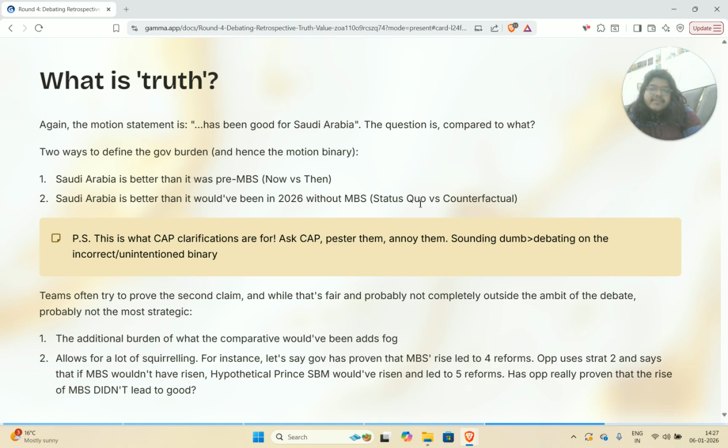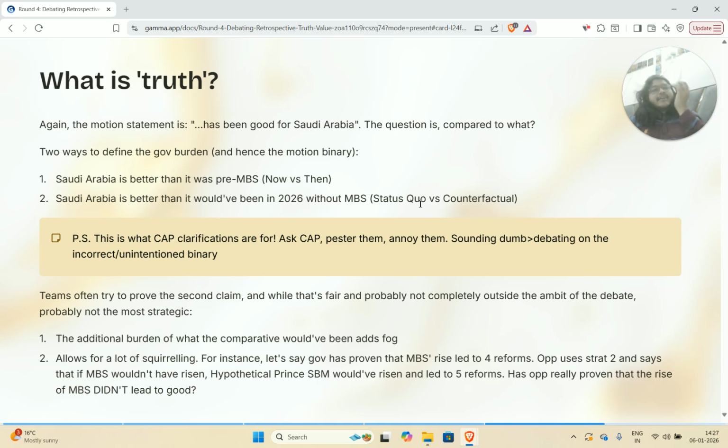The first is that Gov would need to prove in this specific binary that Saudi Arabia is now better than it was pre MBS, which means that the binary is now versus then. The second burden is that Saudi Arabia is better than it would have been, again, at the same time in 2026, just without MBS.